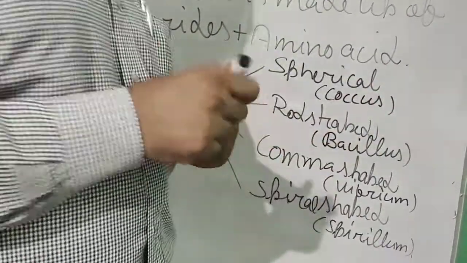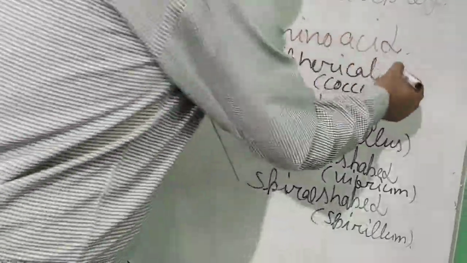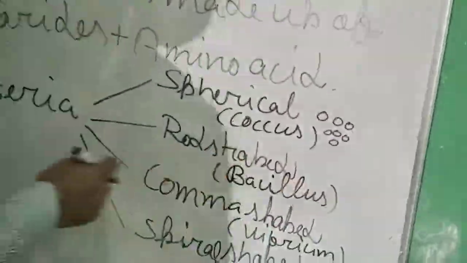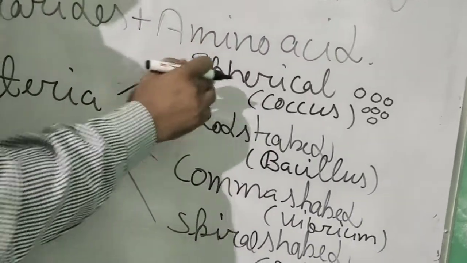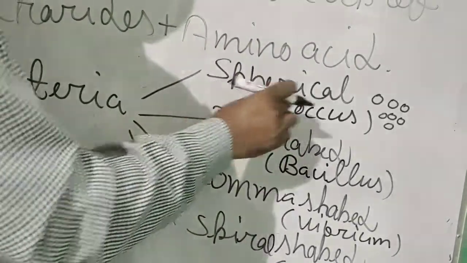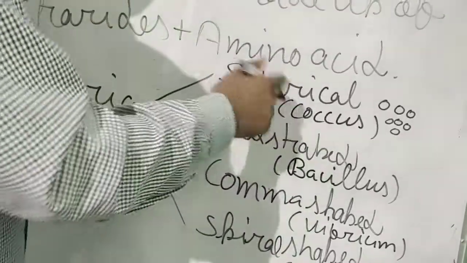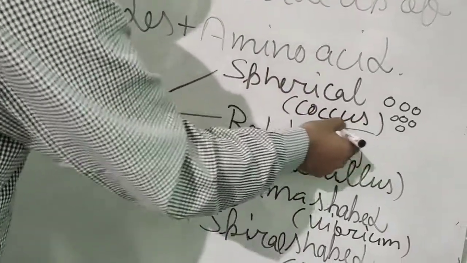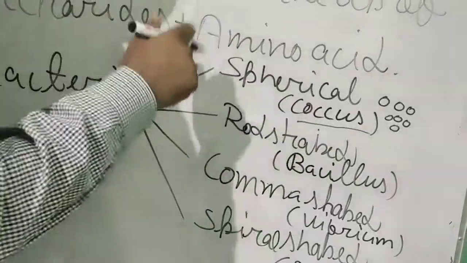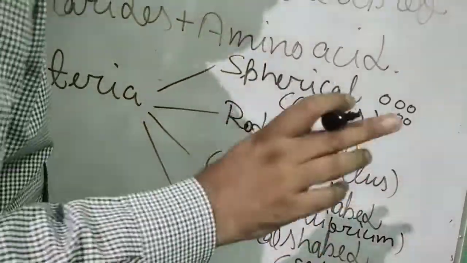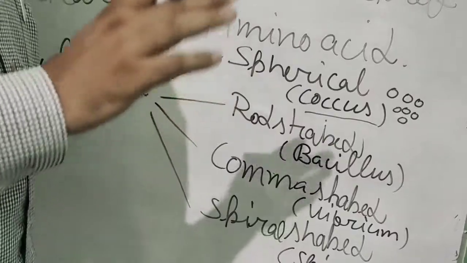Spherical bacteria have a round shape, and they are also known as coccus or cocci. Means the bacteria that have the spherical shape are known as coccus.